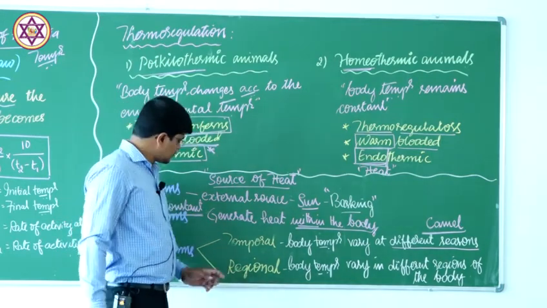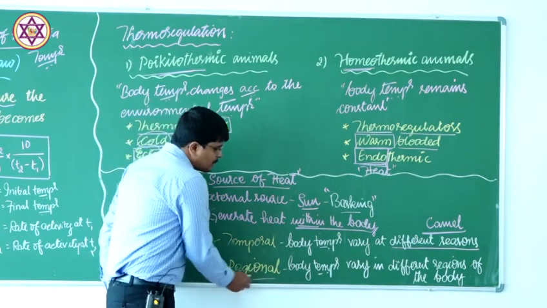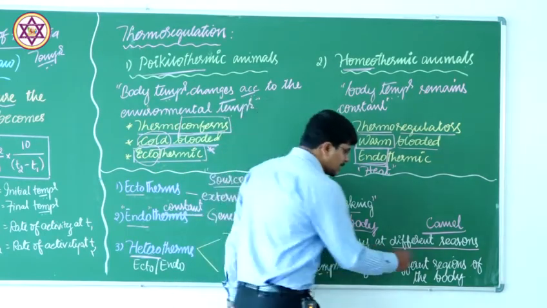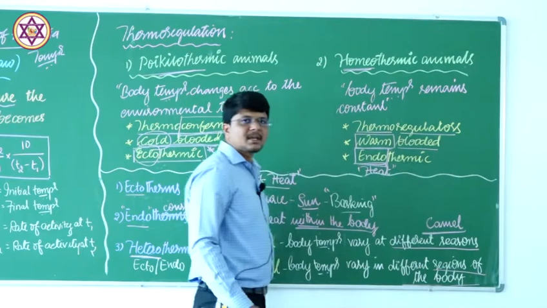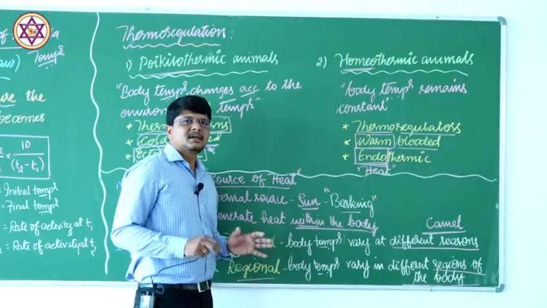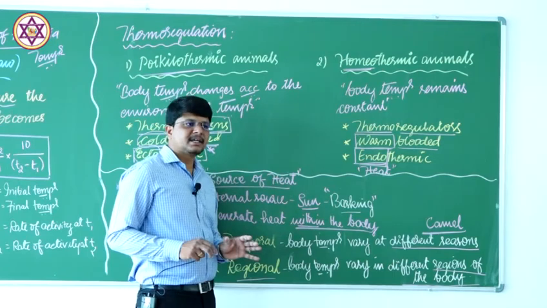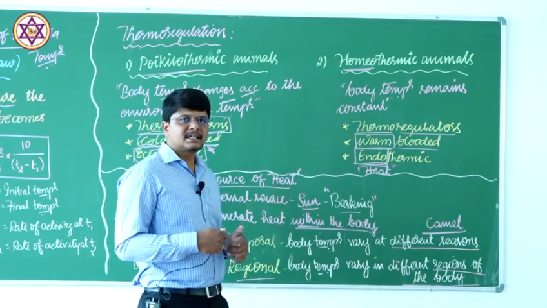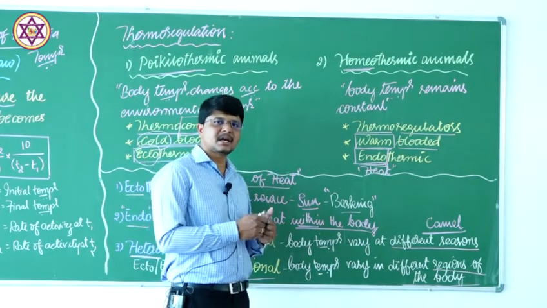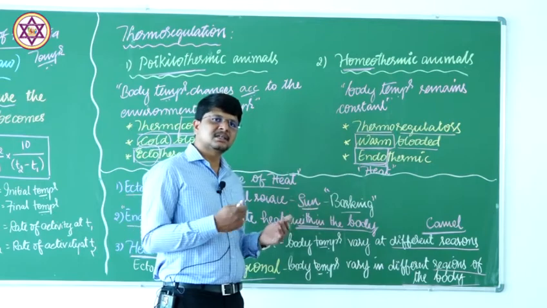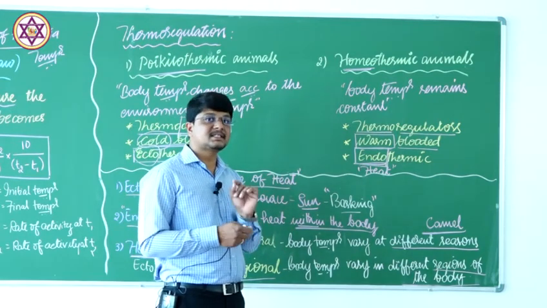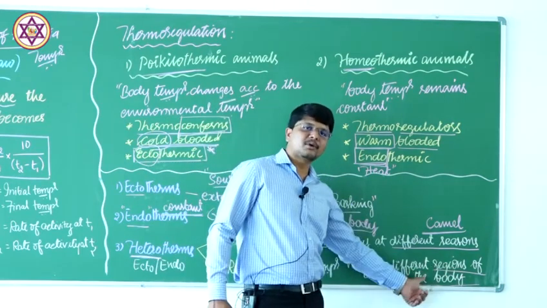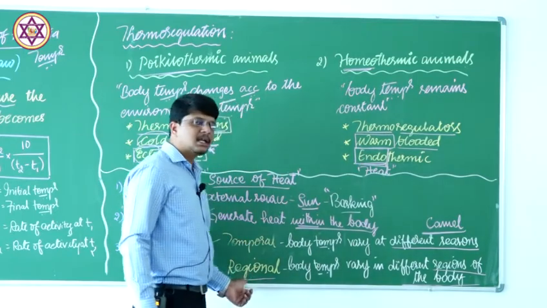Regional heterotherms are the animals where body temperature varies in different regions of the body. Different temperatures are maintained in different regions. At the head portion there will be one temperature, and internally at the digestive system or some other system there will be another temperature. At the appendages the temperature is varying in the same individual. Temperature varies in the different regions of the body, and those are called regional heterotherms.